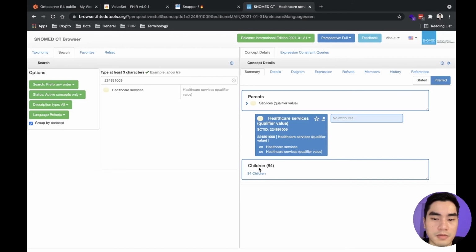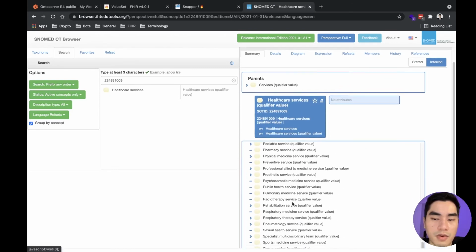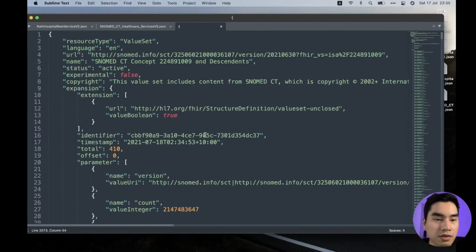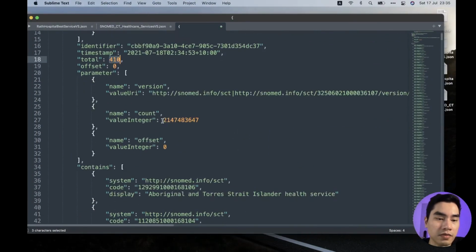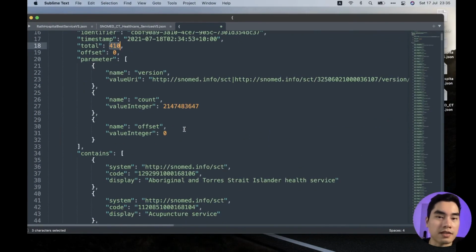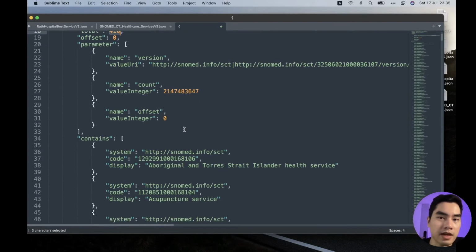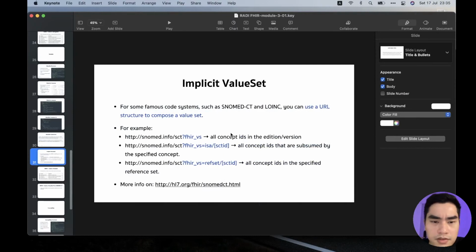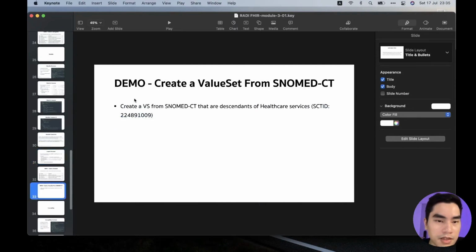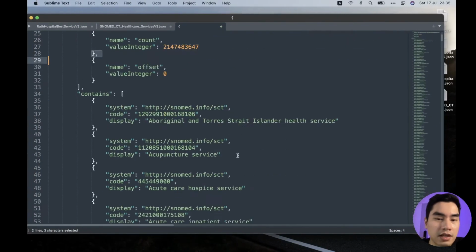This ID has 84 children, but many children will have children. In total, there are 410 concepts that are subsumed by this one. What is this one? By this SNOMED CT ID.